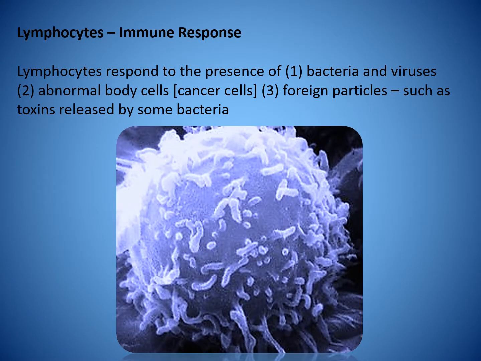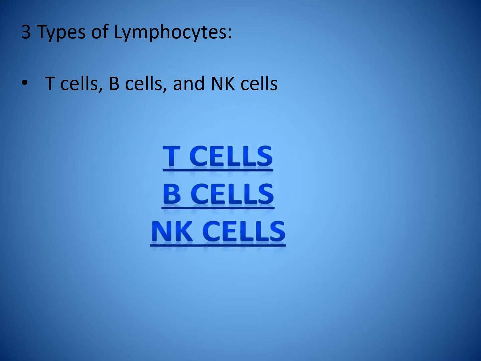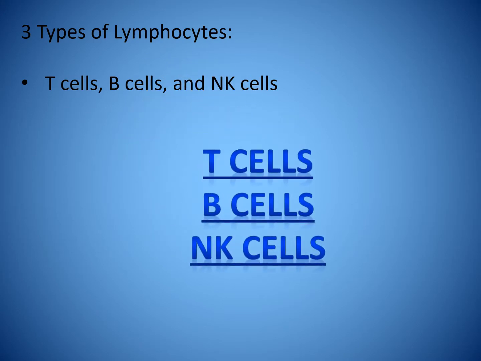Lymphocytes respond to the presence of bacteria and viruses, abnormal body cells known as cancer cells, or foreign particles such as toxins released by some bacteria. There are three types of lymphocytes: T cells, B cells, and NK cells.